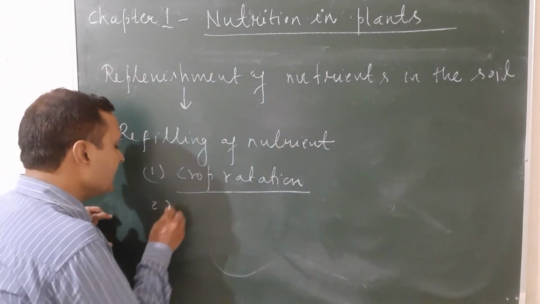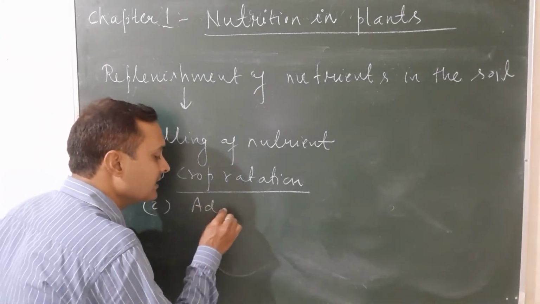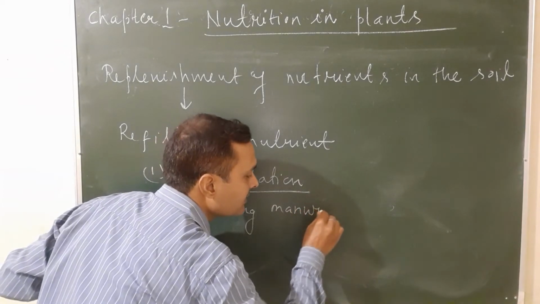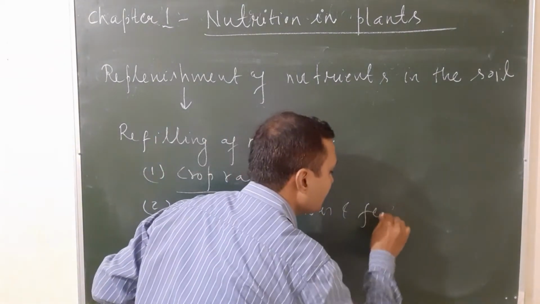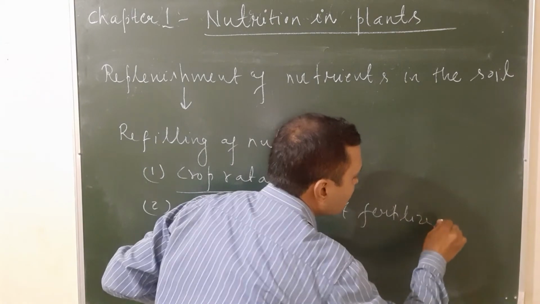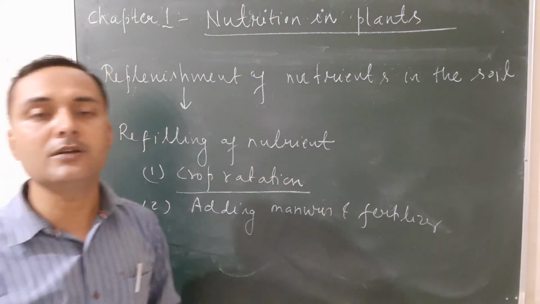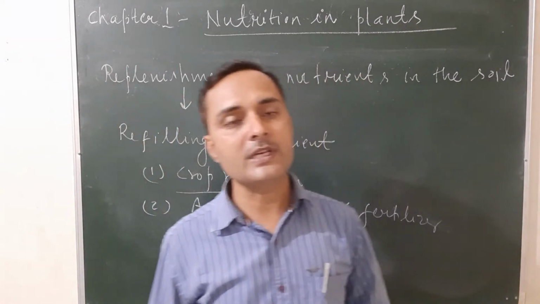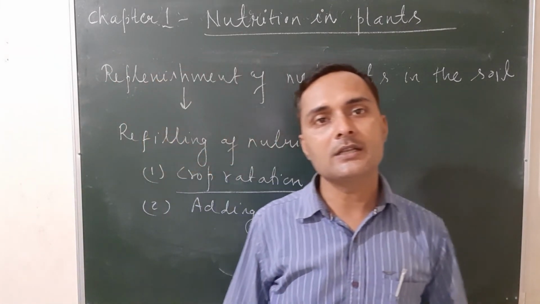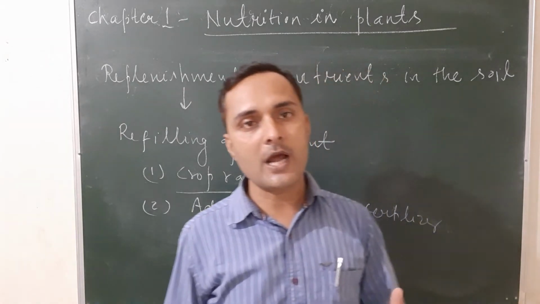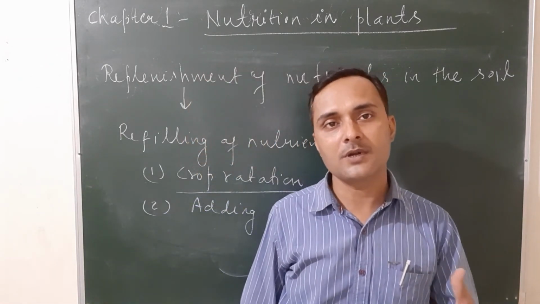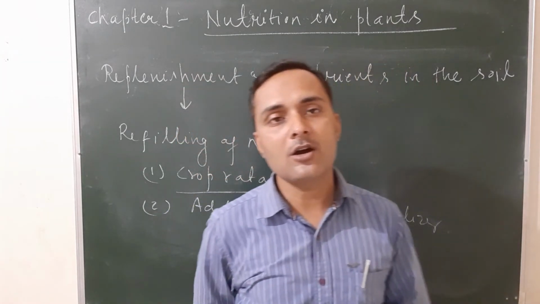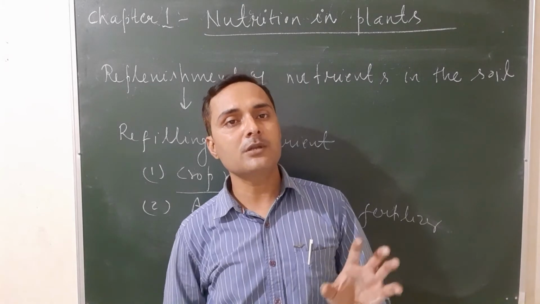Second method is adding manures and fertilizers. So what are the two methods to refill the nutrients lost from the soil? The first one is crop rotation. We can change the particular crop, as a result the same nutrient is not absorbed by the plant roots from the soil year after year. After changing the crop, there is a refilling of the nutrients in the soil.